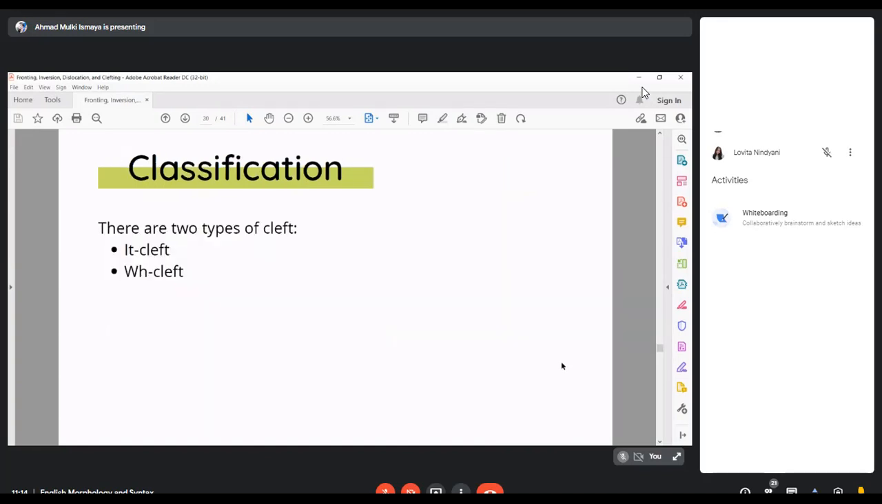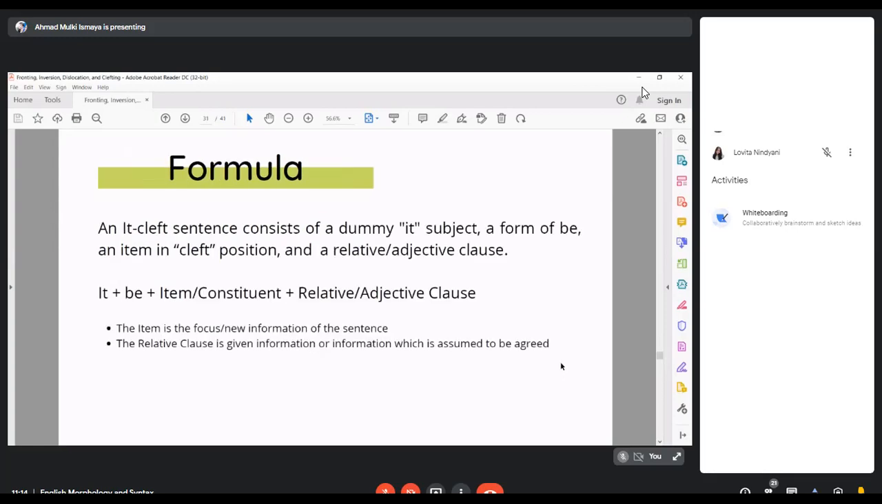Okay, back to the clefting again. There are two types of clefting: it cleft and wh cleft. The formula is that an it cleft consists of a dummy it subject, a form of be, an item in cleft position, and a relative or adjective clause. So the formula is it plus be plus item or constituent plus relative or adjective clause. The item here is the focus that we want to emphasize, and this can be concluded as the given information, or information which is assumed to be agreed.